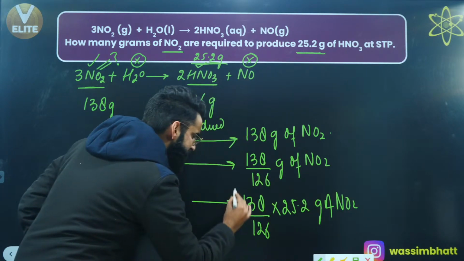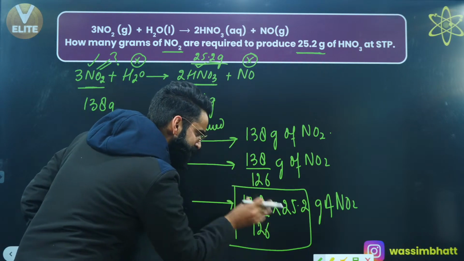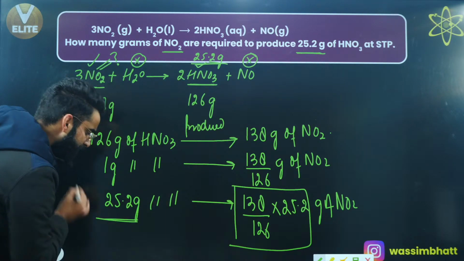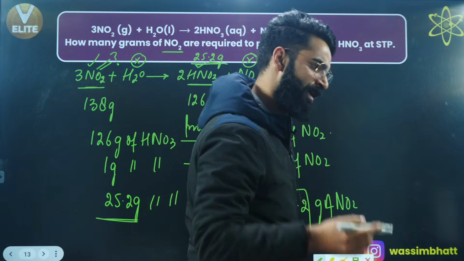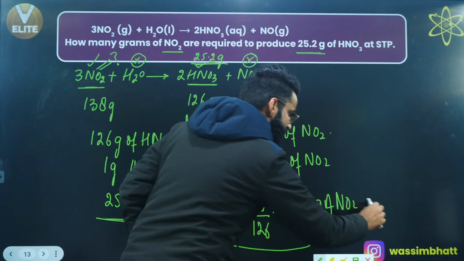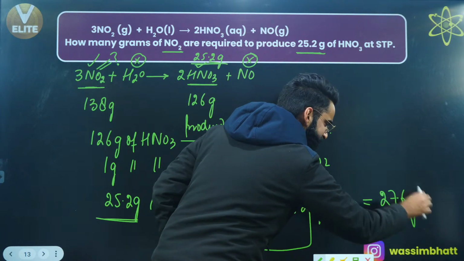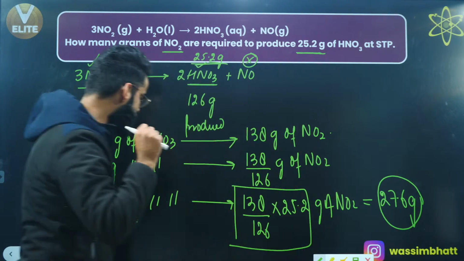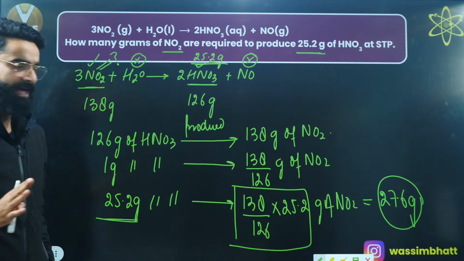What did I calculate exactly? This is basically the mass of NO2 which is required to produce 25.2 grams of HNO3, which I was supposed to calculate as per the equation. Absolutely, people are saying we are getting this value as 27.6. All right, so what did we get to know exactly? We got to know 27.6 grams of NO2 are required to produce 25.2 grams of HNO3 as per the equation, right?